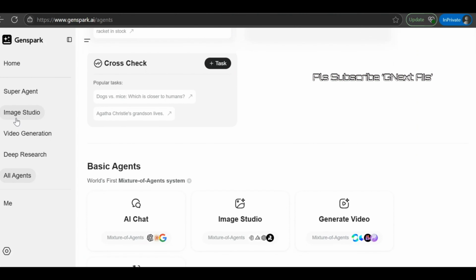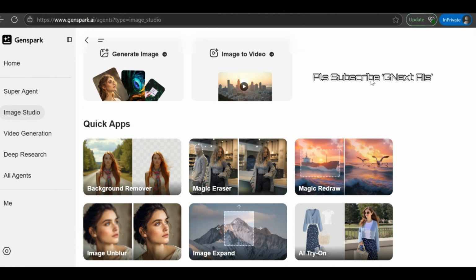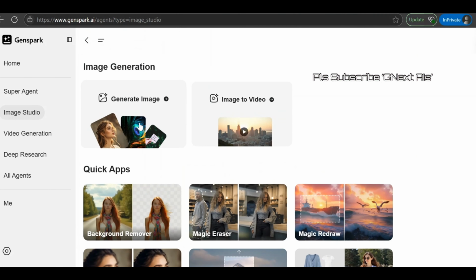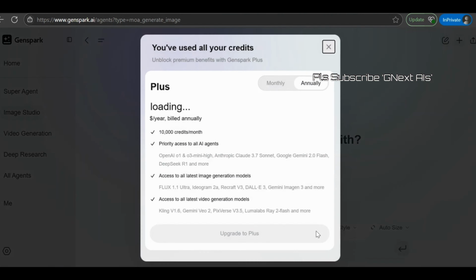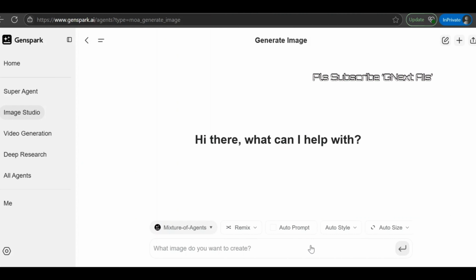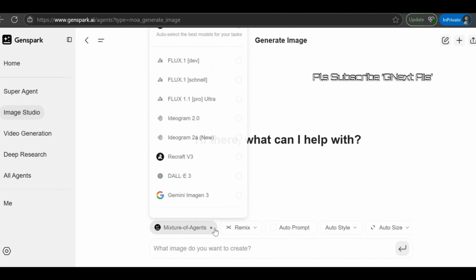Then if you see here, if you go to the Image Studio, it has a lot of models here. If you see the generate image option, it will definitely ask you for the plans and all, but let's go to this one later. Here it is a mixture of agents. If you see Flux, all models are there: Ideogram, Recraft, DALL-E, and Gemini Imagen 3, right?